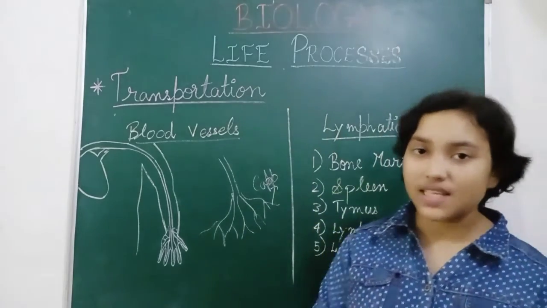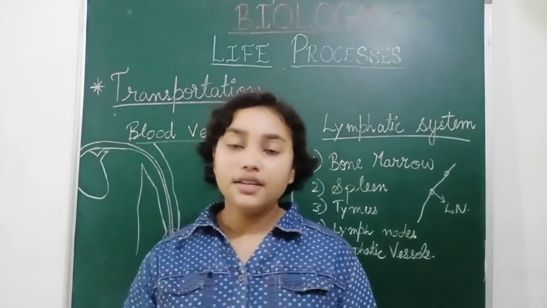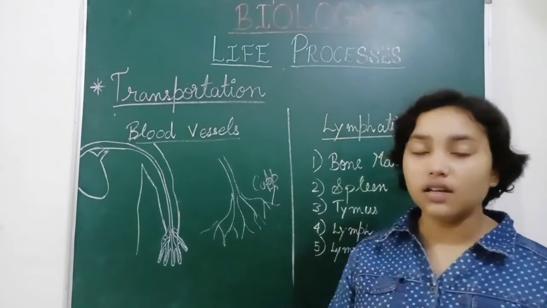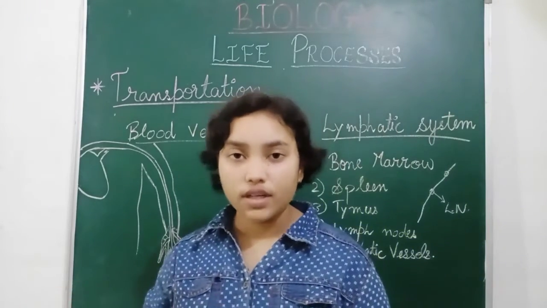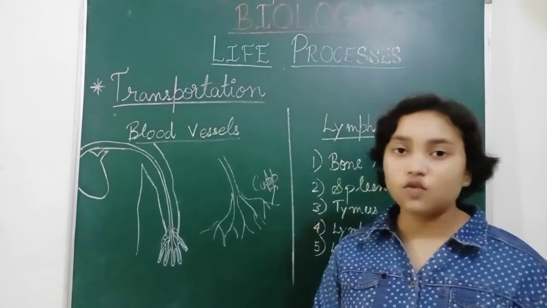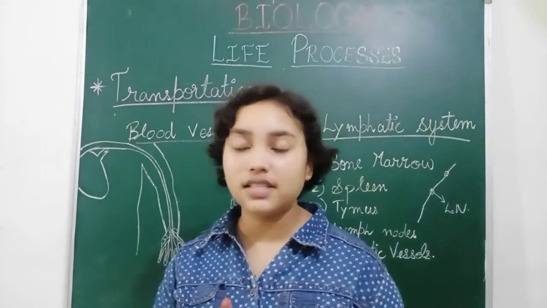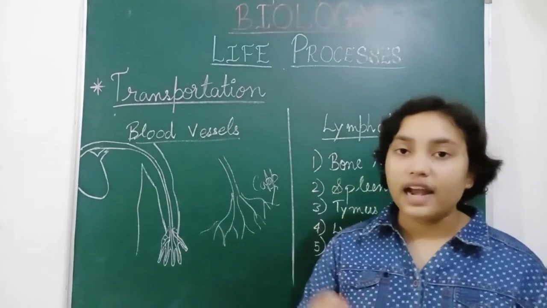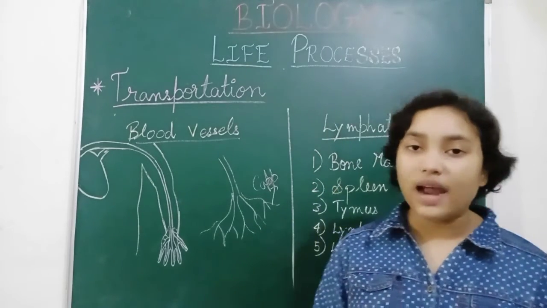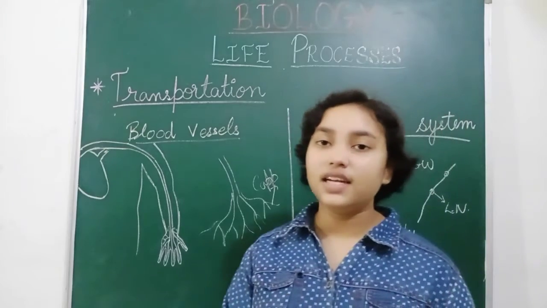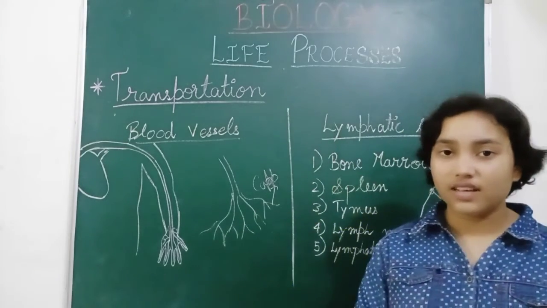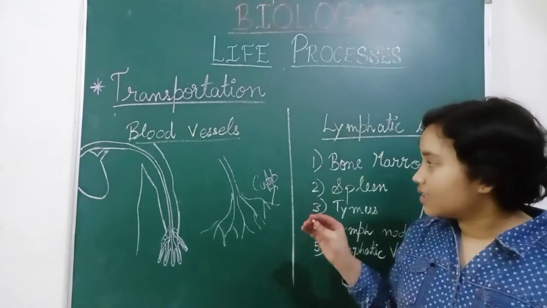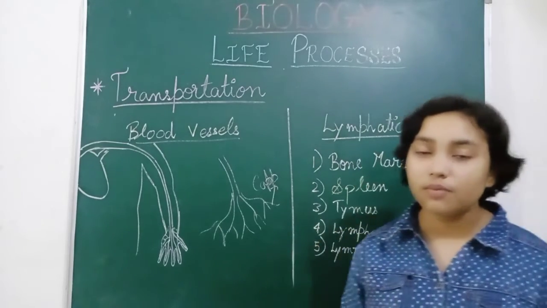It acts like water, and red blood cells, white blood cells, and platelets, these three components, are floating inside this plasma. Red blood cells are red in color, white blood cells are white in color, and platelets are a yellowish type of fluid. So these are the four components of the blood.